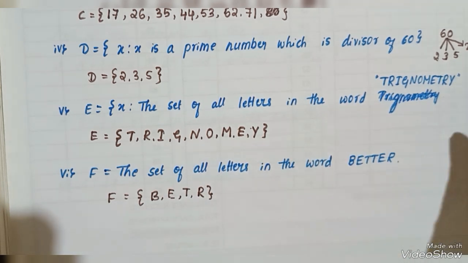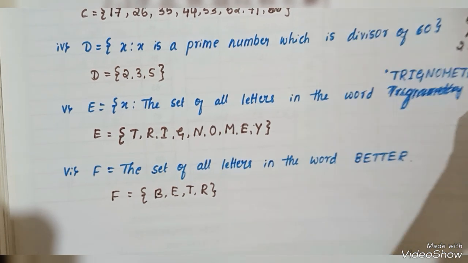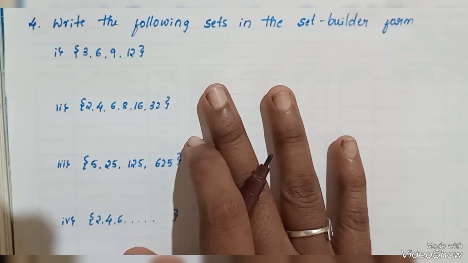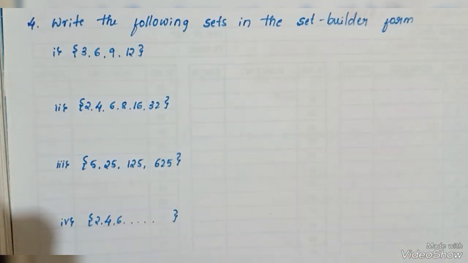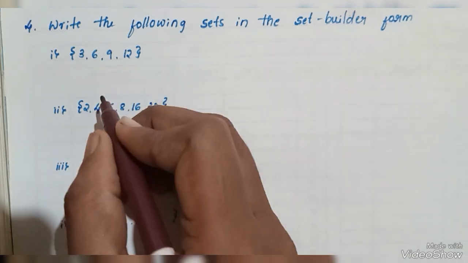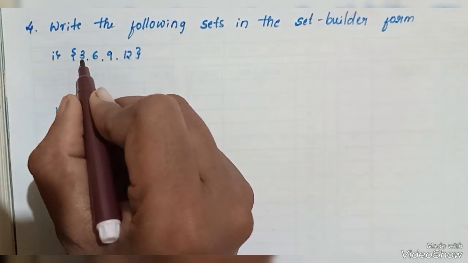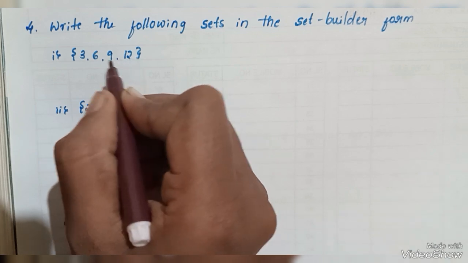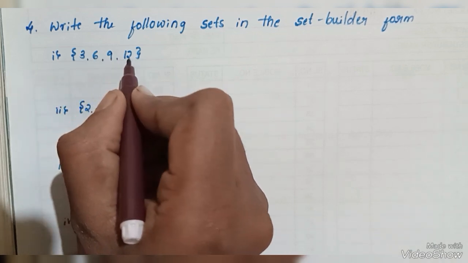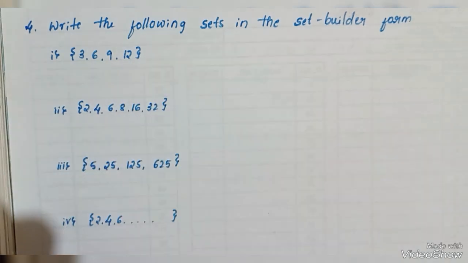Next there is question number 4. Write the following sets in the set builder form. We have to write in set builder form. Here we can consider 3, 6, 9 and 12. The elements are 3, 6, 9, 12. What is the general characteristic of these terms? 3, 6, 9, 12 are the numbers which are present in the 3 table.